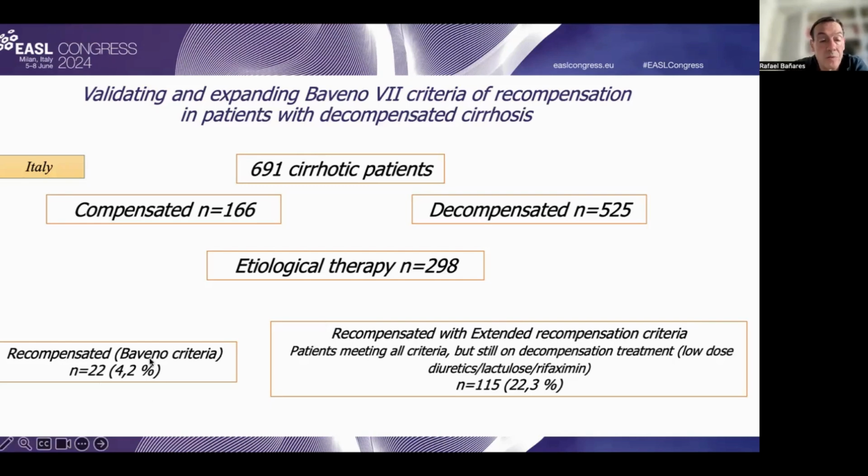As you can see, only 4.2% of cases had the proper definition of recompensation, while around 22% of patients had the extended definition of recompensation.